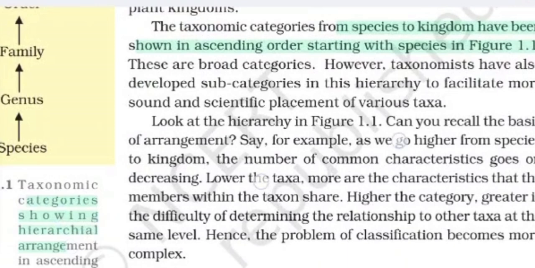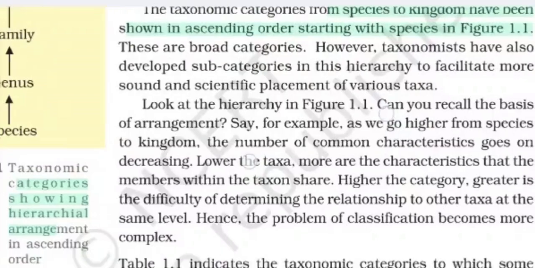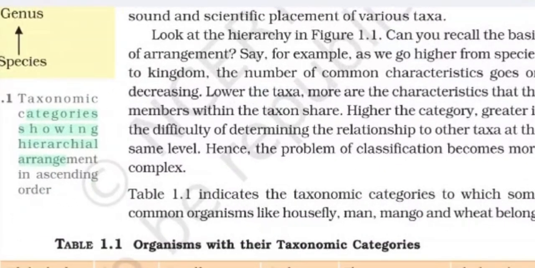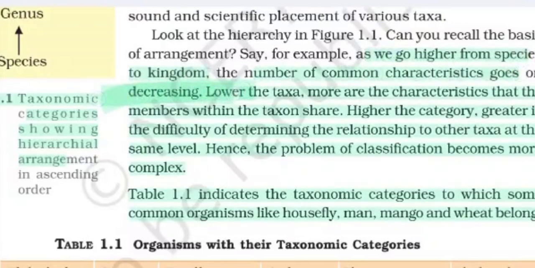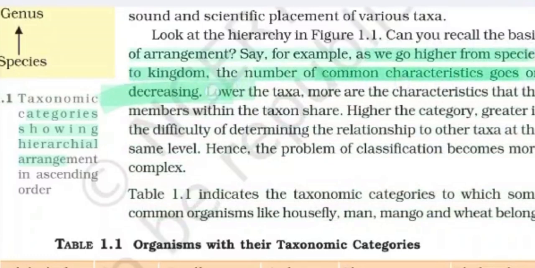These are broad categories. However, taxonomists have also developed subcategories in this hierarchy to facilitate more sound and scientific placement of various taxa. Look at the hierarchy. Can you recall the basis of arrangement? As we go higher from species to kingdom, the number of common characters goes on decreasing. Again, an important line: as we go higher from species to kingdom, the number of common characteristics goes on decreasing.